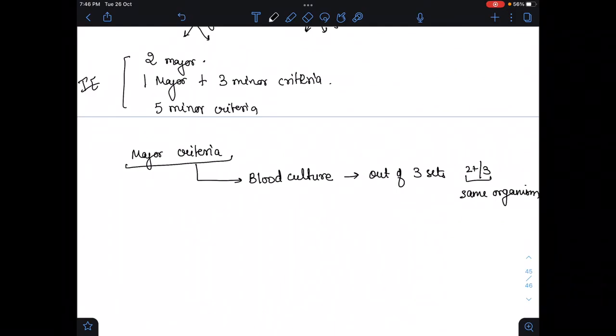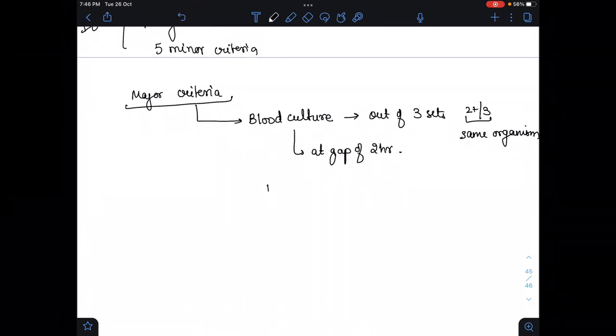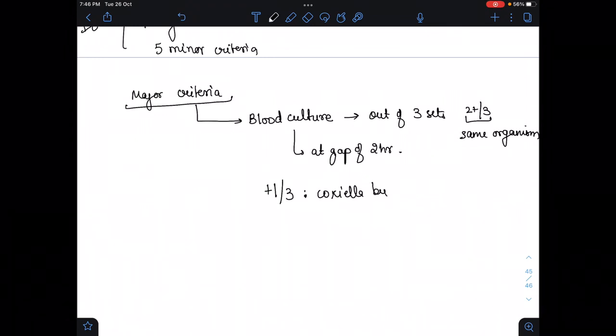Or we can take the blood at a gap of 2 hours. At a gap of 2 hours we have to draw the blood culture, and if any one out of 3 cultures is positive for Coxiella burnetii, please remember, if out of 3 only one is positive for Coxiella burnetii, then it is the cause of Q fever. Please remember that it is the cause of Q fever.